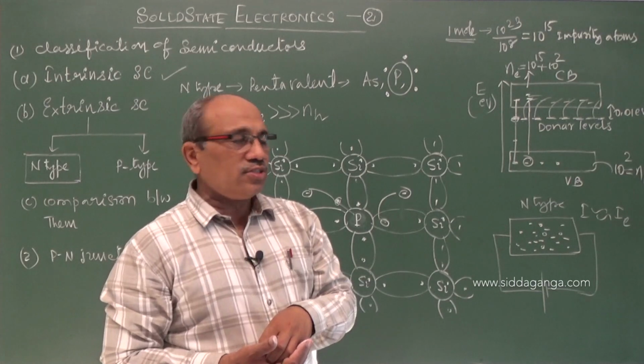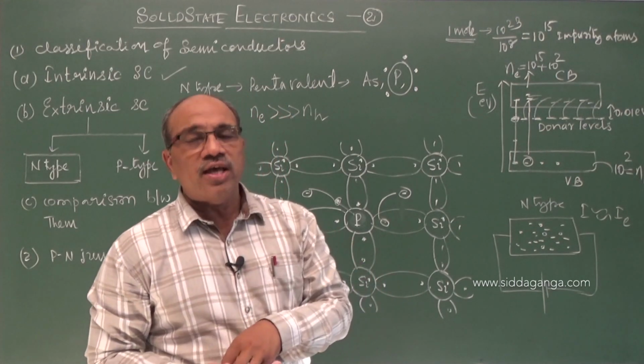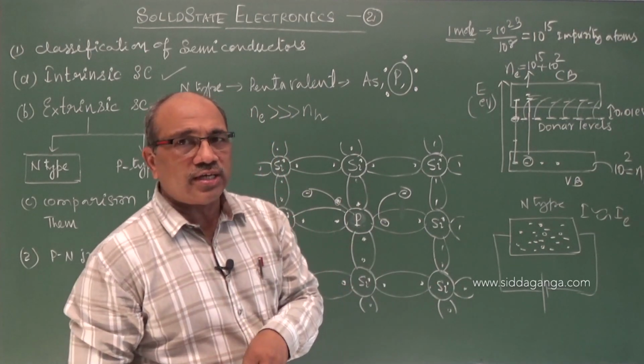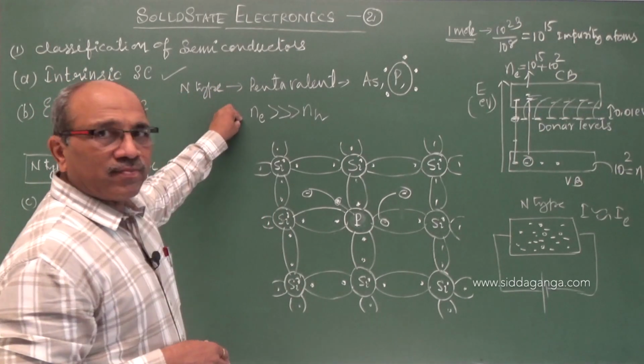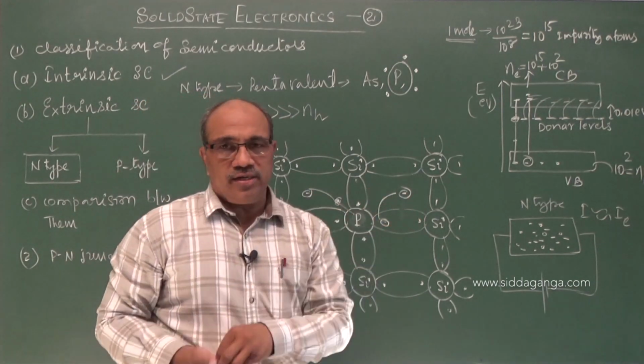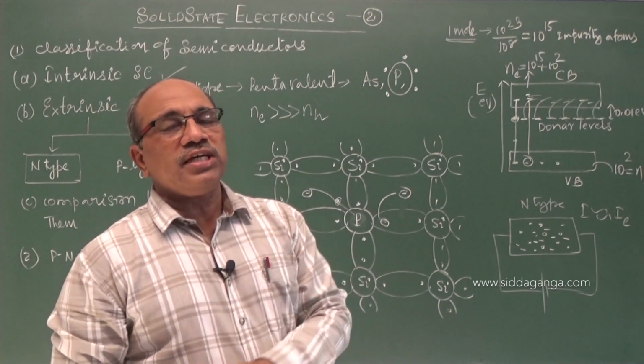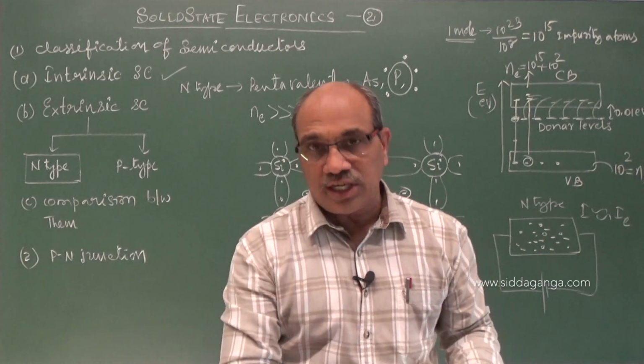The population of free electrons is very high compared to the holes. As electrons are negative charge carriers, the name is put as n-type extrinsic semiconductor. As a neutral atom was added, the n-type semiconductor is still electrically neutral.